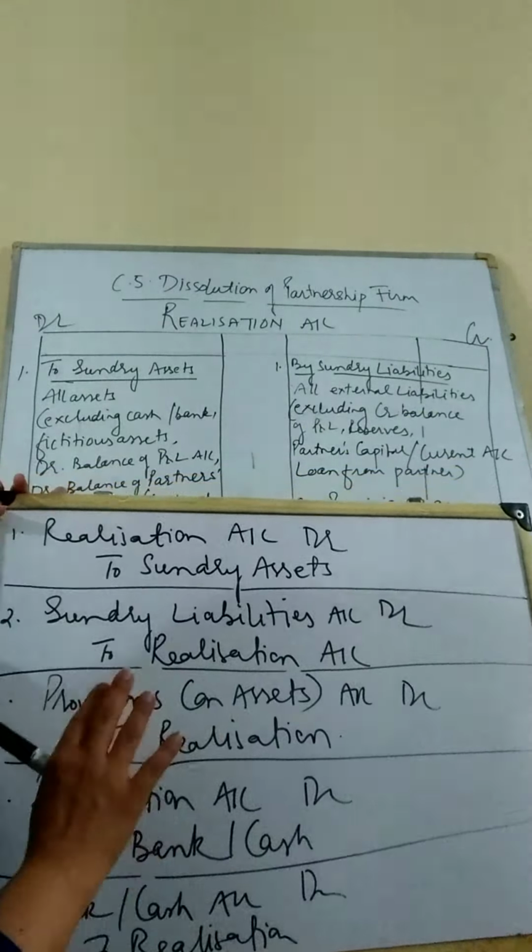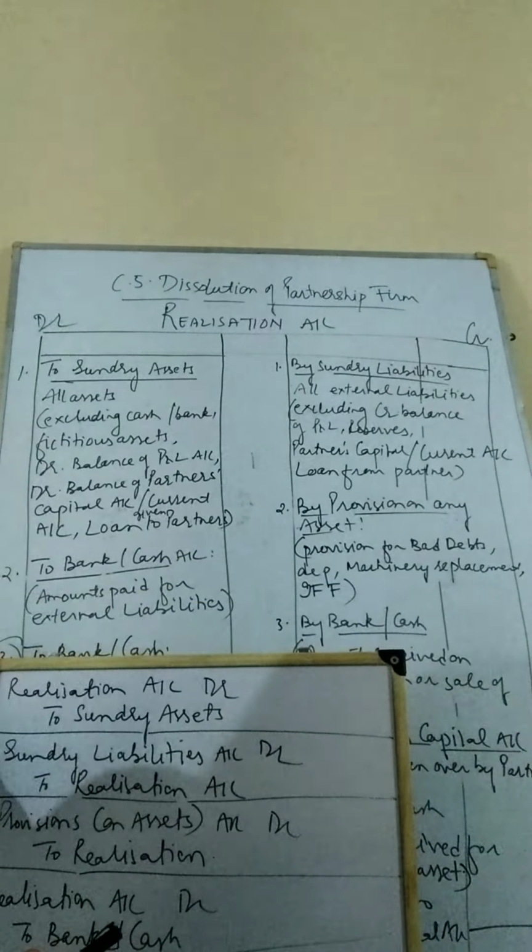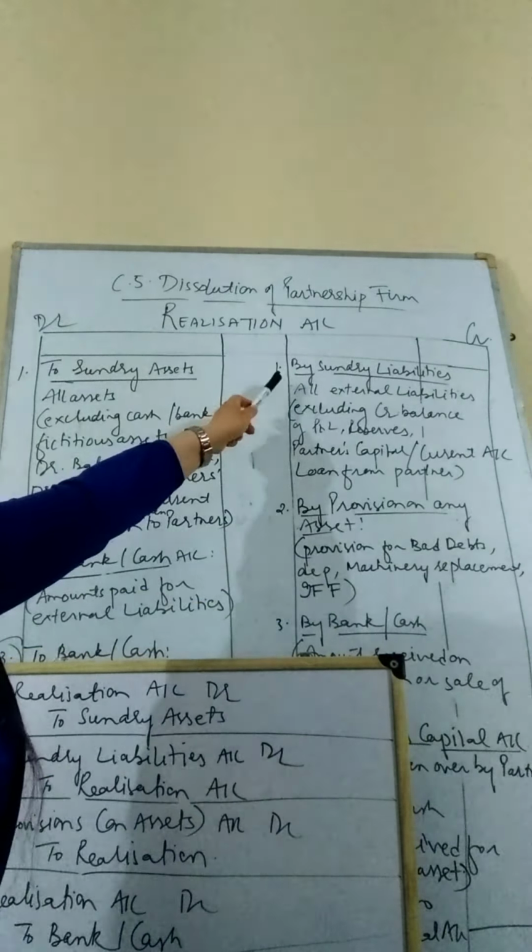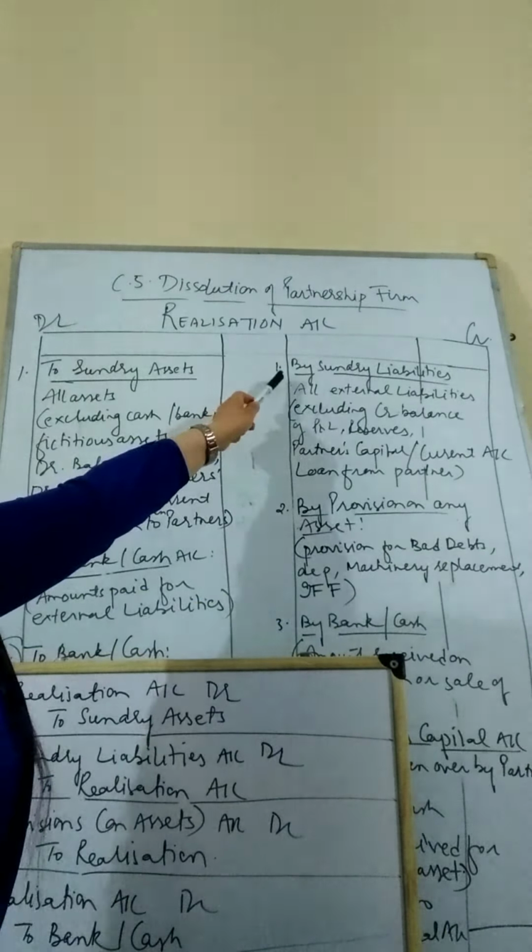On the other side, on the credit side, we can have a look at the transaction given in the realization account for the transfer of sundry liabilities, except these liabilities that we have already discussed earlier. So what will be the journal entry for the transfer of sundry liabilities? The journal entry will be sundry liabilities account debited to realization. As you can see, the realization account is credited, so here we have put it on the credit side. Sundry liabilities account debited to realization for the transfer of liabilities. Journal entry 1, journal entry 2. I think these are very clear, very easy going.